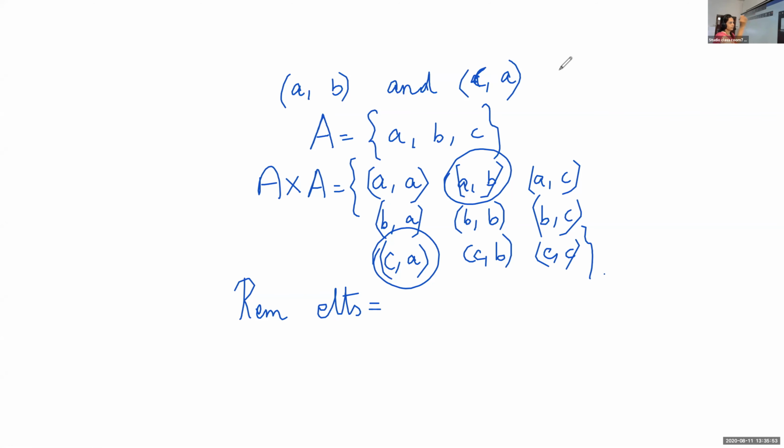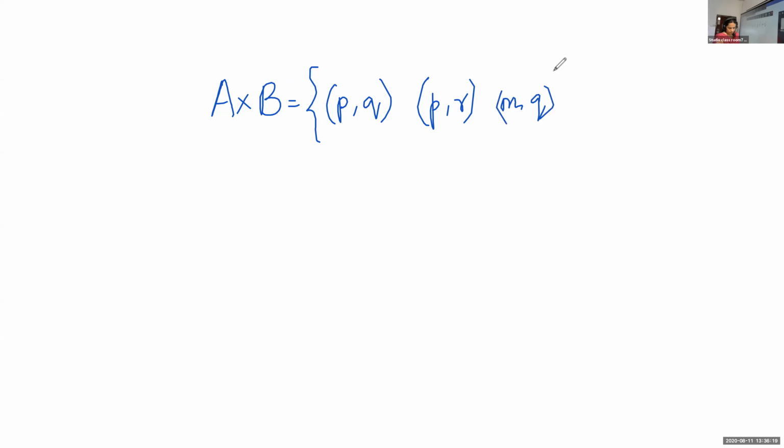Now the next one. A cross B is equal to the set of all ordered pairs (P, Q), (P, R), (M, Q) and (M, R). Find the sets A and B.